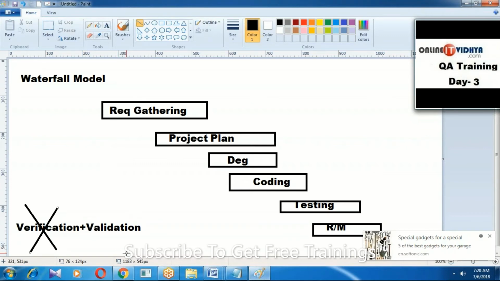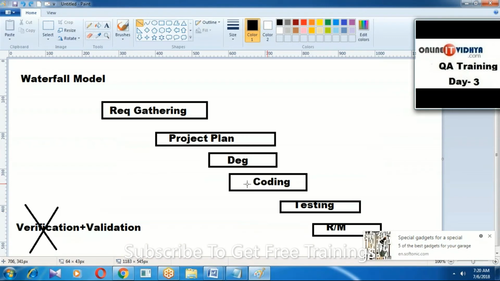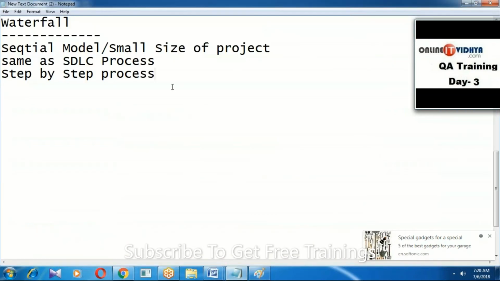Are you clear on my point, guys? Software testing is a process of verification and validation. So here verification is not needed. Here we can perform only validation. So once again, in this model verification is not required, only validation is required.